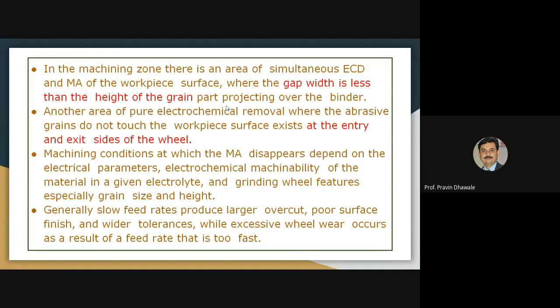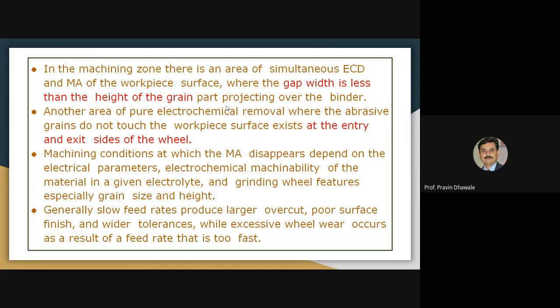The machining condition at which mechanical abrasion disappears is based on electrical parameters, machinability of the electrochemical process, the type of electrolyte, and grinding wheel features, that is, what is the grain size of the abrasive and what should be the height of the abrasive particle over the wheel.